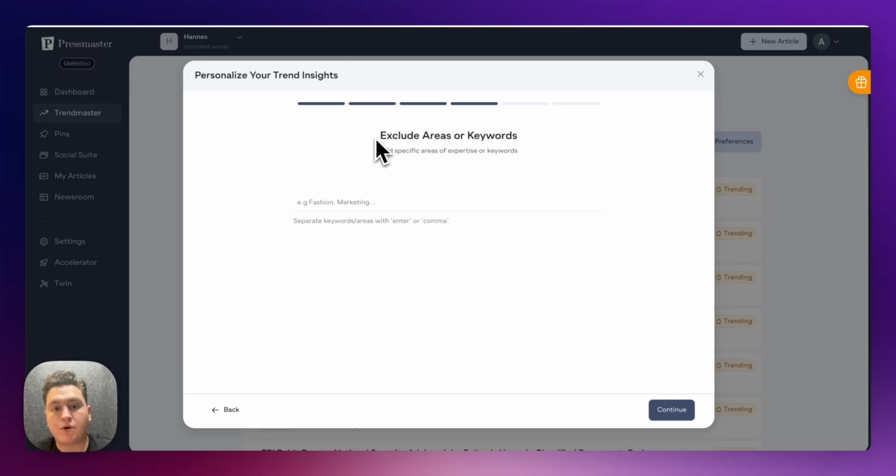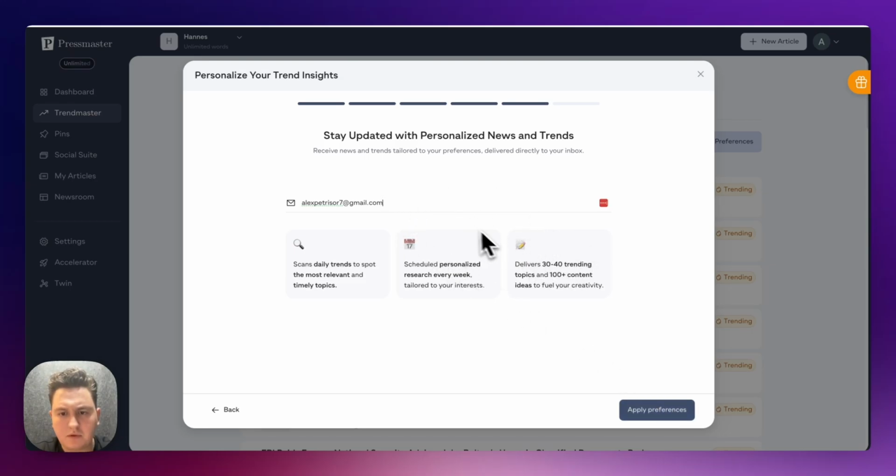You can exclude keywords, but I don't really recommend using the exclude keywords feature, only if you have some very specific topics that you can't talk about. So I recommend leaving it empty, but again, you can exclude keywords if you want to. Then you click on Continue. You confirm your email address, and then Trendmaster is running. We deliver on average 30 to 40 trending topics every single week, and we deliver about 100 content ideas that you can choose. You click on Apply Preferences, and then Trendmaster is loading.